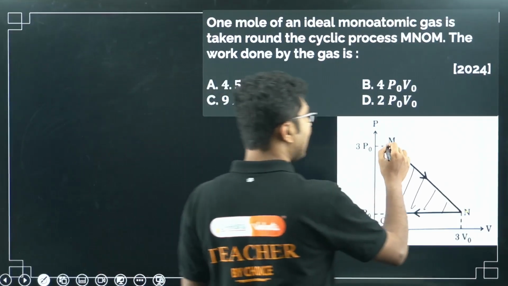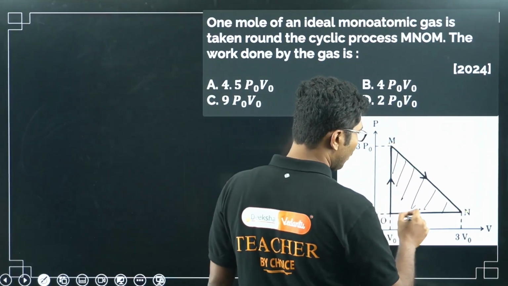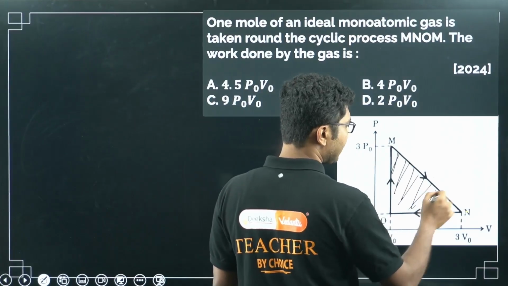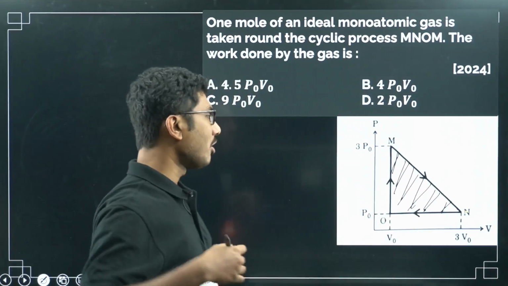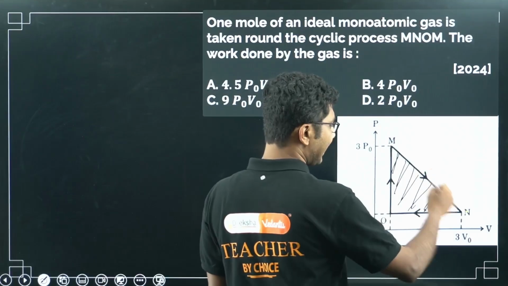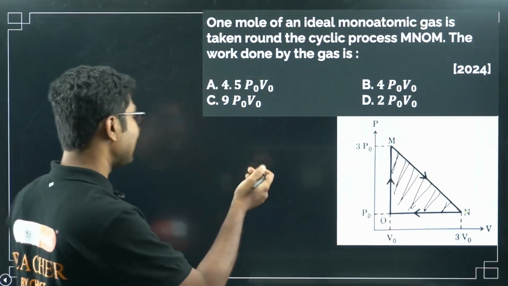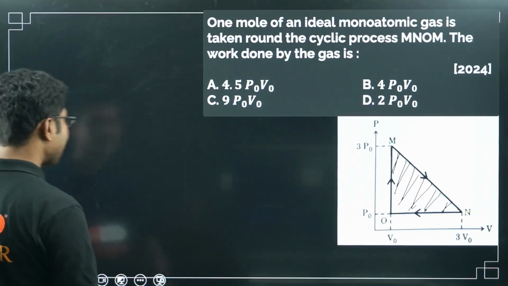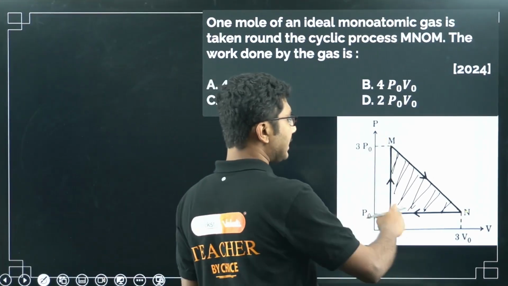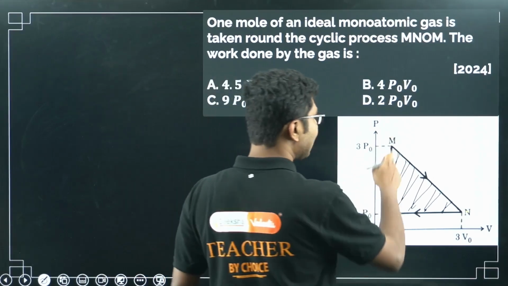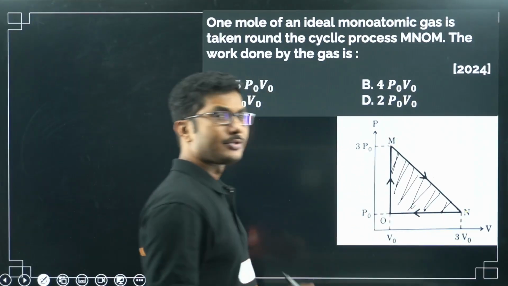So the area under the PV graph means whatever closed area it is. If it is not closed, suppose this is on the x-axis, then you have to include the x-axis as well, but in this case this is a closed, cyclic process, so only this area is sufficient for you to calculate the work done. Now how to calculate the work done? What is the shape of this? The shape of this is a triangle.